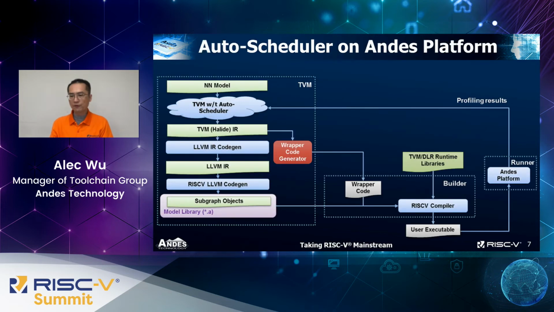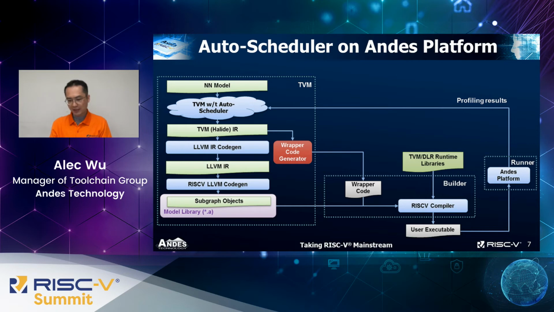This figure shows the flow of AutoScheduler run on the Andes platform. The flow mainly consists of three parts. The first part is TVM. TVM is used to partition the machine learning model and apply different optimization strategies on each subgraph. Then, to run the binary of each subgraph, we add a new path in the TVM to generate a wrapper code. The wrapper code is very similar to the user program, like addressed in the previous slides, used to feed input data to the subgraph and then run the subgraph.